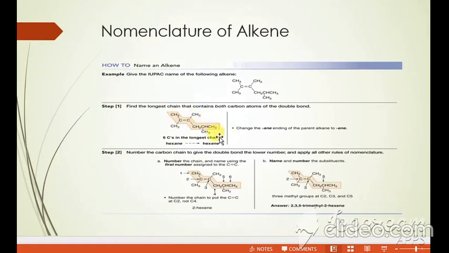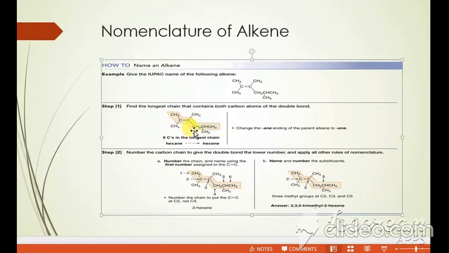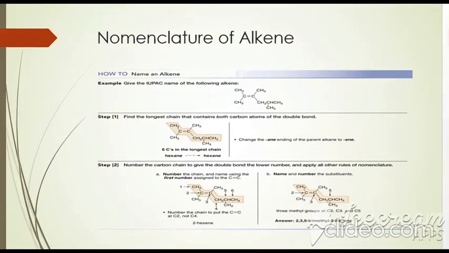If I have to start from this side, 1, 2, 3, 4. So carbon should be given 1, 4, 5. So I will always start from the number 1, 2, 3. Here is the numbering, it starts from this side, 1 2 3 4 5 6. Six carbon is the longest chain, that is called hexene, and you have selected this side because in the numbering, the double bond should be preferred with the lowest number, that is 1 2 3.